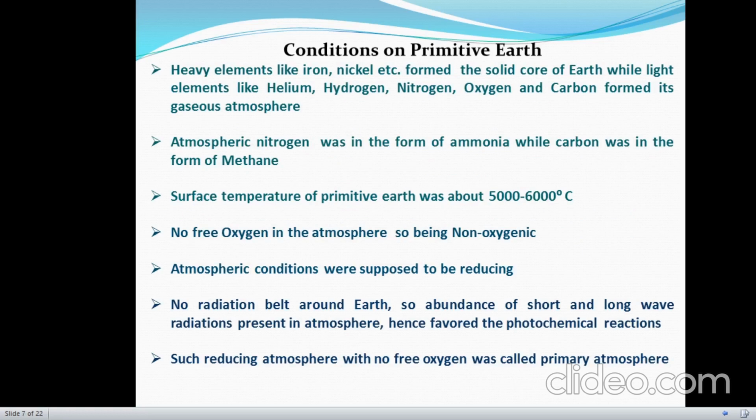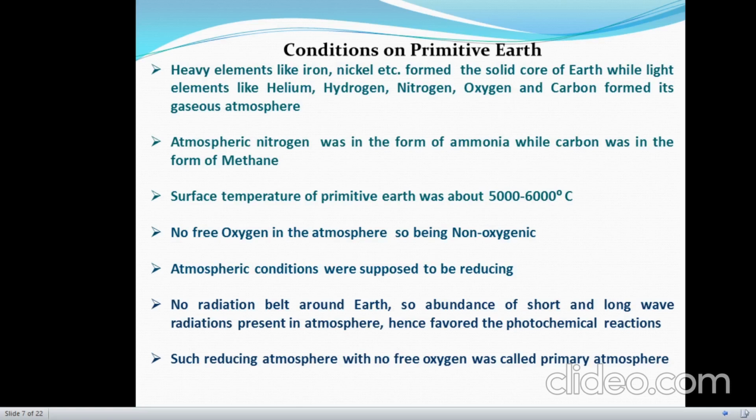Now the question is, what was the composition of primitive Earth and various conditions present at that time? Various heavy elements like iron, nickel, etc. formed the solid core of Earth, while light elements like helium, hydrogen, nitrogen, oxygen and carbon formed its gaseous atmosphere. Atmospheric nitrogen was in the form of ammonia, while the carbon was present in the form of methane. Surface temperature of Earth at that time was very high, approximately 5000 to 6000 degrees Celsius.